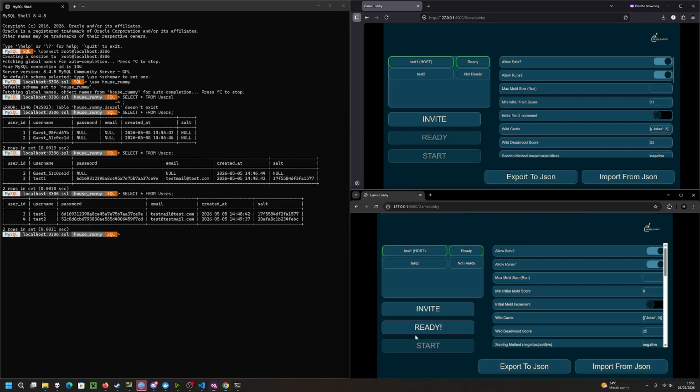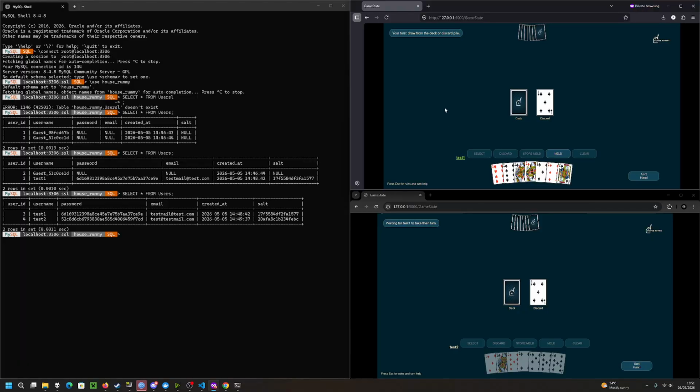Now, both players ready up, and the host can start the game. After starting, on the top left we can see a tooltip for the current phase of the game. As well, on the top right we have a way to exit back to home. In the middle we have the deck and the discard pile. You may draw from the discard pile during rummy, however, when that occurs is different. We can also see your username at the bottom, and it is green when it is your turn, and it is white when it is not your turn.